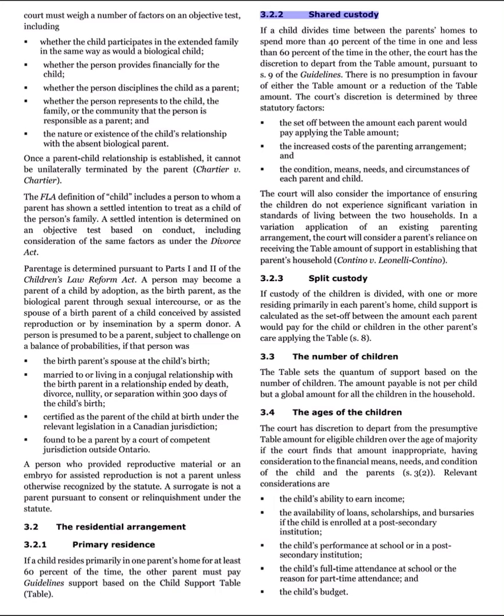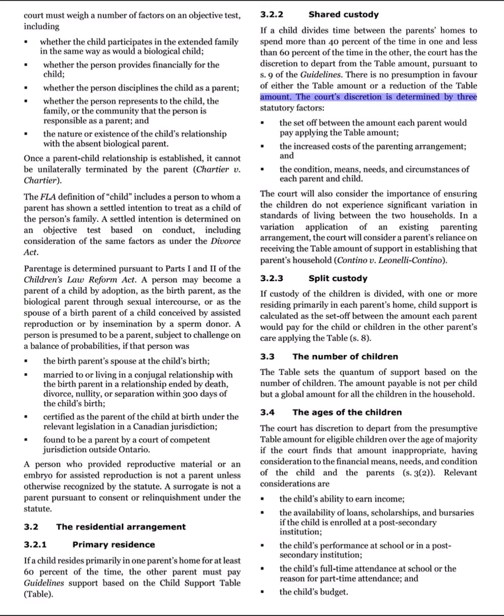3.2.2 Shared custody. If a child divides time between the parents' homes to spend more than 40% of the time in one and less than 60% of the time in the other, the court has the discretion to depart from the table amount, pursuant to S9 of the guidelines. There is no presumption in favor of either the table amount or a reduction of the table amount.